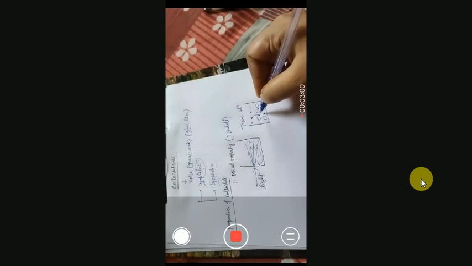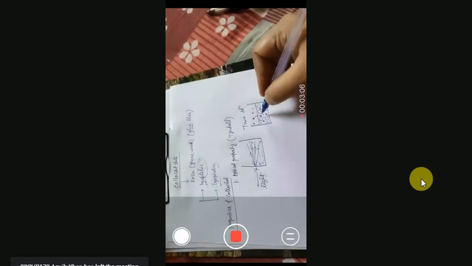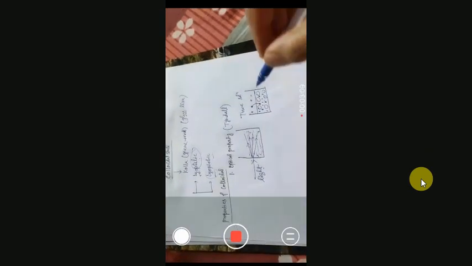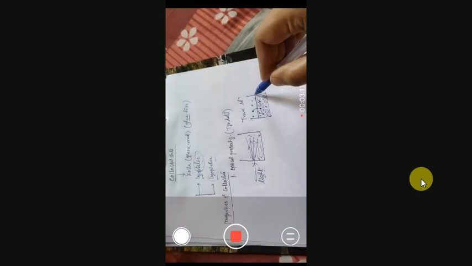for example sugar in water, if this is a water molecule and the sugar molecule is like this, a small particle, then this sugar molecule will be inserted or solvated in between the solvent molecules. So after adding sugar into water, you get a clear solution.